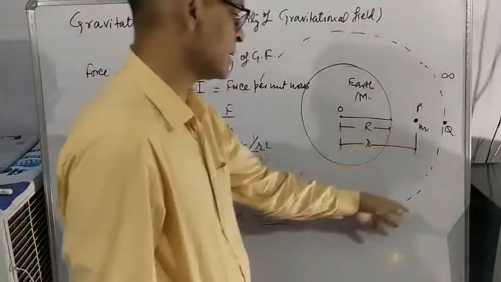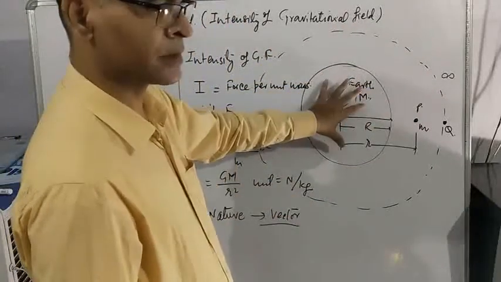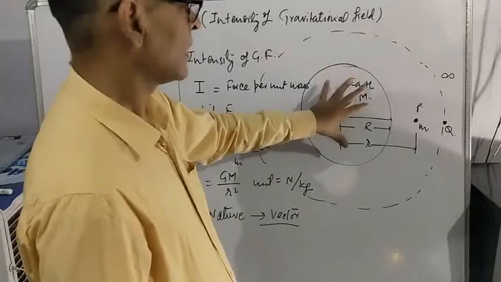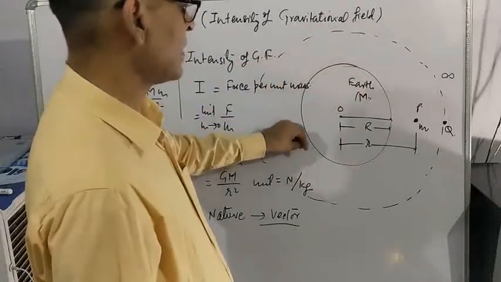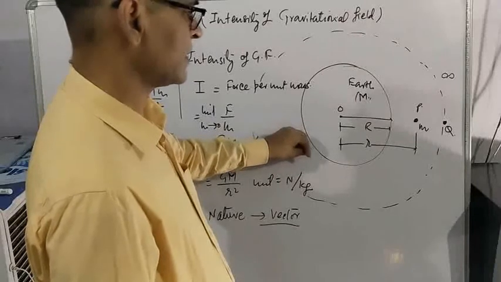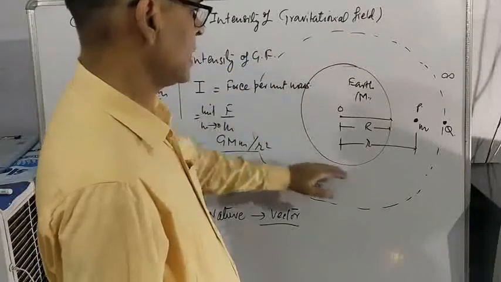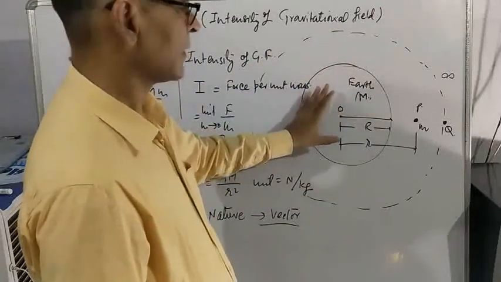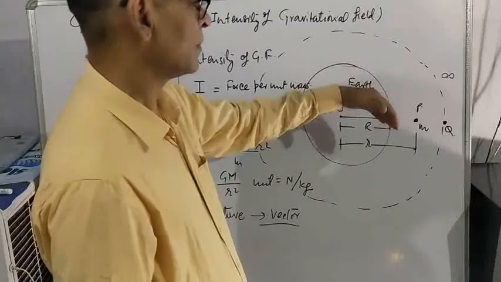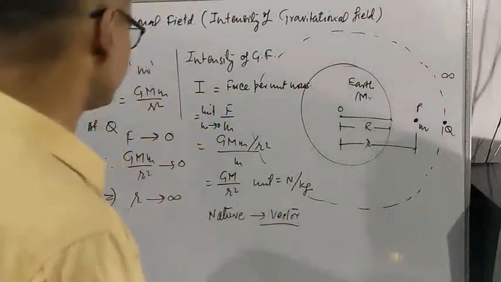So we can imagine a space around the planet, that is Earth, in which if a particle is kept, it will experience force. This space is called gravitational field, and beyond this it is called infinite.